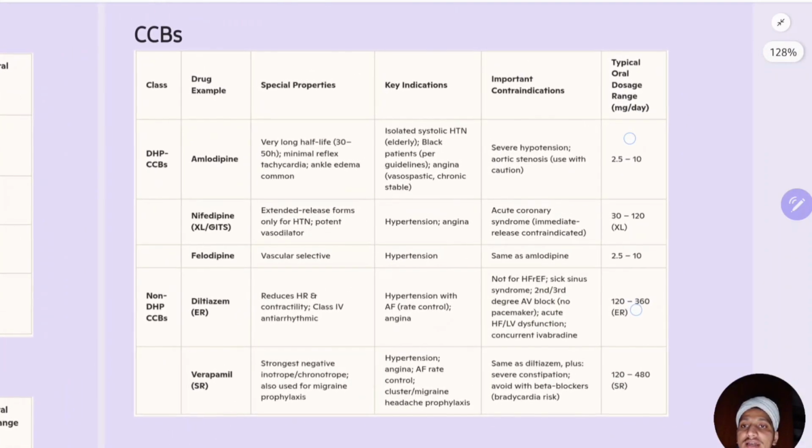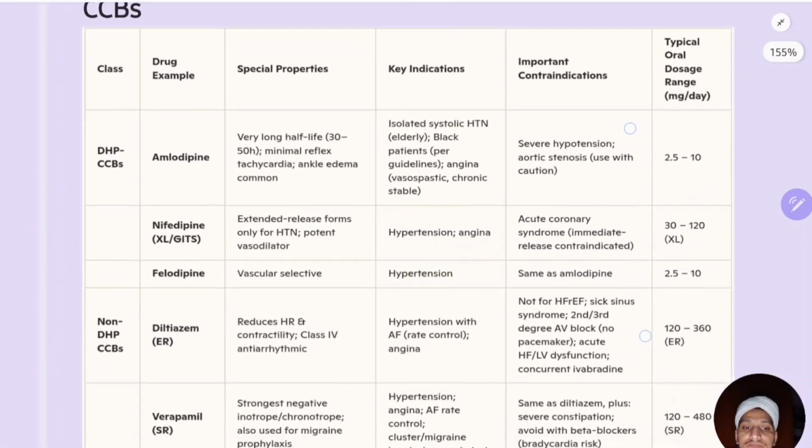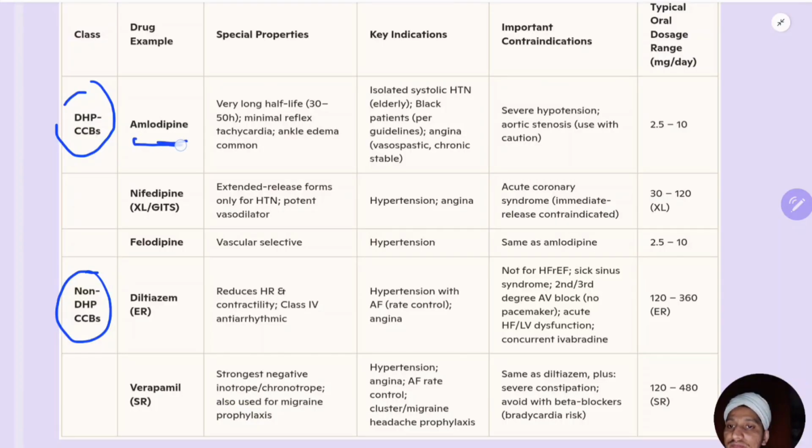Now coming to the calcium channel blockers. You can divide calcium channel blockers into dihydropyridine calcium channel blockers and non-dihydropyridine calcium channel blockers. In dihydropyridine calcium channel blockers, we have amlodipine, nifedipine as immediate release or extended release, and felodipine. And one more thing, just remember cilnidipine, not given here. And one more is benidipine.